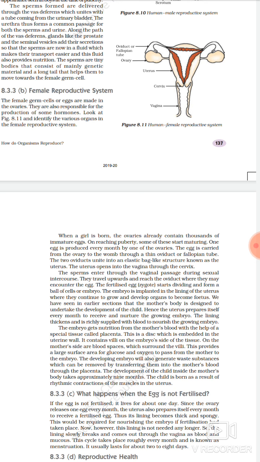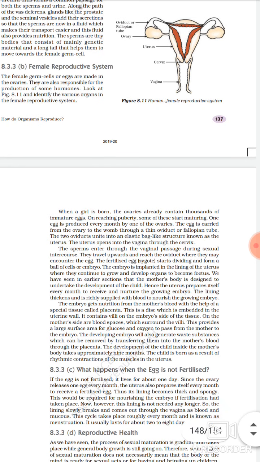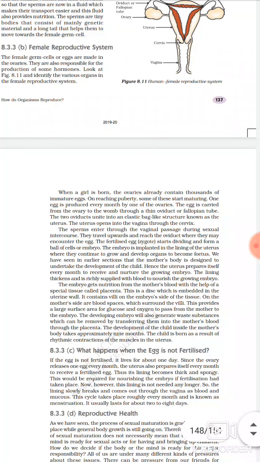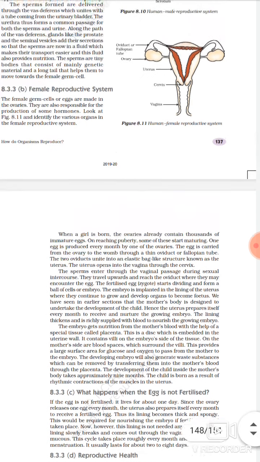And then at the end, a blastocyst will be formed, and that blastocyst will come and get implanted in one of the walls of the uterus. When that implantation takes place, as soon as that fertilized egg comes and sticks to the walls of the uterus, what is the story of the uterus now? The uterus also prepares itself to receive a fertilized egg.